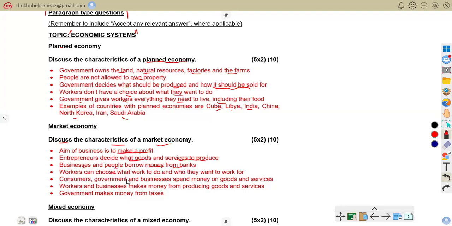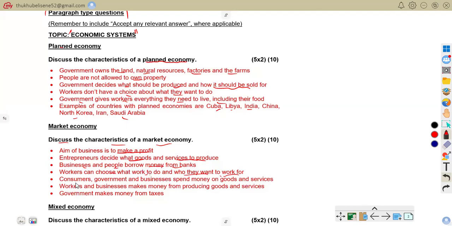Workers can choose what work to do and who they want to work for. Here the workers choose their jobs, unlike in a planned economy where the government decides and they don't have any choice. With market economy, workers have choice. A person can choose to work as a nurse instead of a cashier. That's a good thing about market economy.